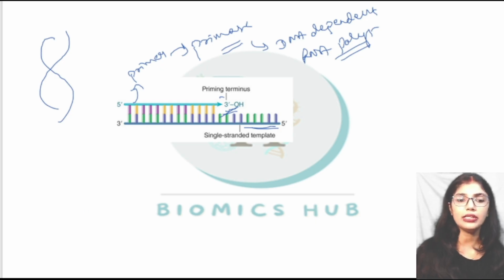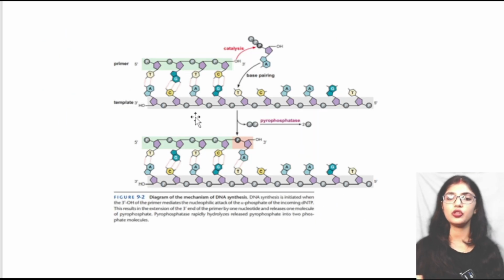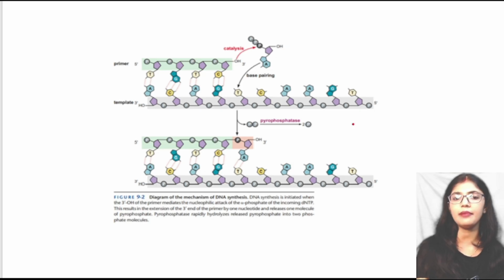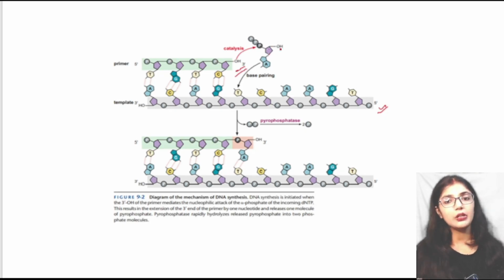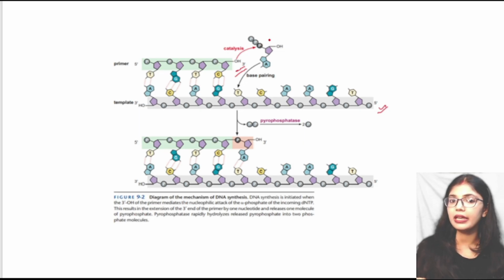Now let us see how this process takes place. Here there is a single stranded DNA template, and that is a primer. The synthesized primer has a free 3' OH group. The upcoming nucleotides have three phosphate groups: alpha, beta and gamma phosphate.